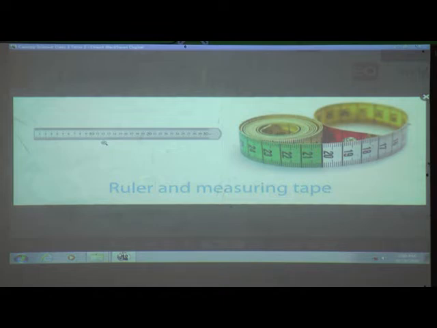Now, if you have a compass with you, measure the compass. Yes, come on. Make it fast. Okay, fine. Very good. You are measuring correctly.